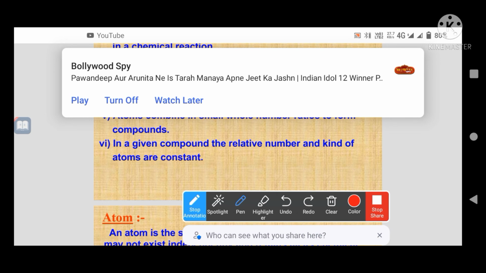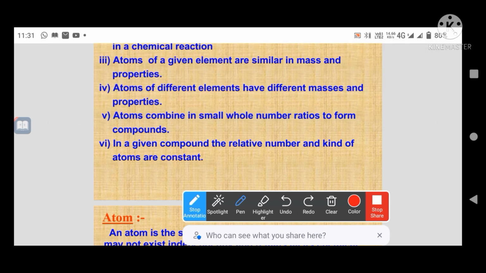When we discuss the law of constant proportion, there is a ratio, and as per the ratio the compounds are formed. There is no change in the ratio whenever a compound is formed. In a given compound the relative number and kind of atoms are constant. Law of constant proportion.